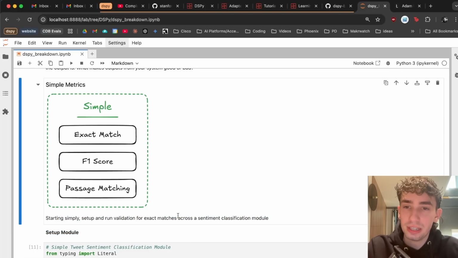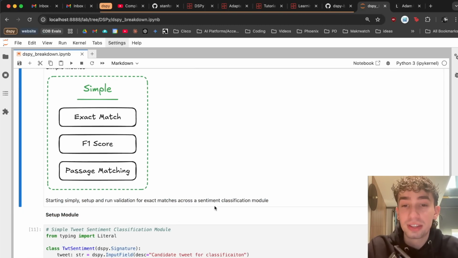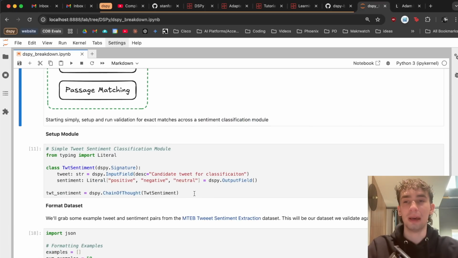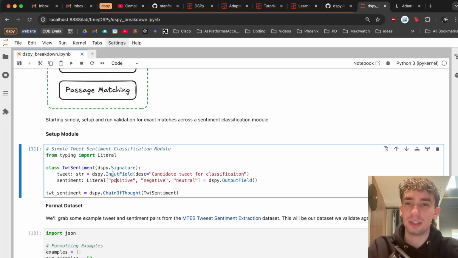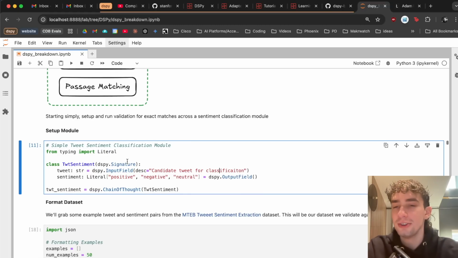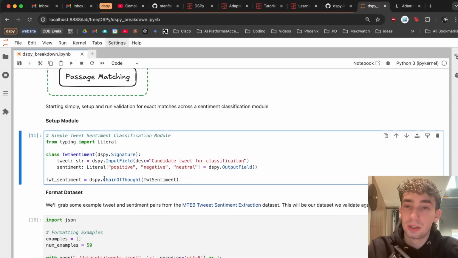Starting simply, we can run a validation for exact matches across a sentiment classification module. Creating a quick DSPy program, we can have Twitter sentiment here that will take in a string input field of a tweet, which is going to be the candidate tweet for classification, and then a sentiment out of positive, negative, or neutral. We combine this into a program with the chain of thought module here, and now we have our Twitter sentiment program.